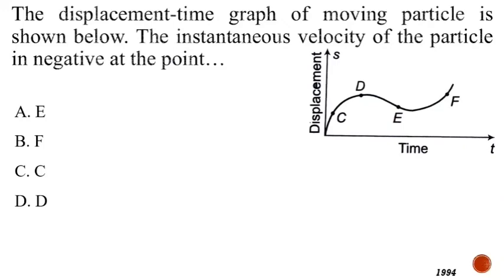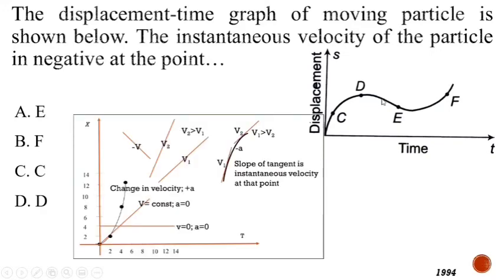The displacement time graph of a particle is shown below. The instantaneous velocity of the particle is negative at point. So the displacement time graph is given to us. We need to find out the instantaneous velocity of the particle is negative at which point. So at which point the velocity is negative? Now let us see our diagram. Here you can see this kind of nature or this kind of graph indicates the negative velocity. And also the slope of the tangent is the instantaneous velocity at that point.